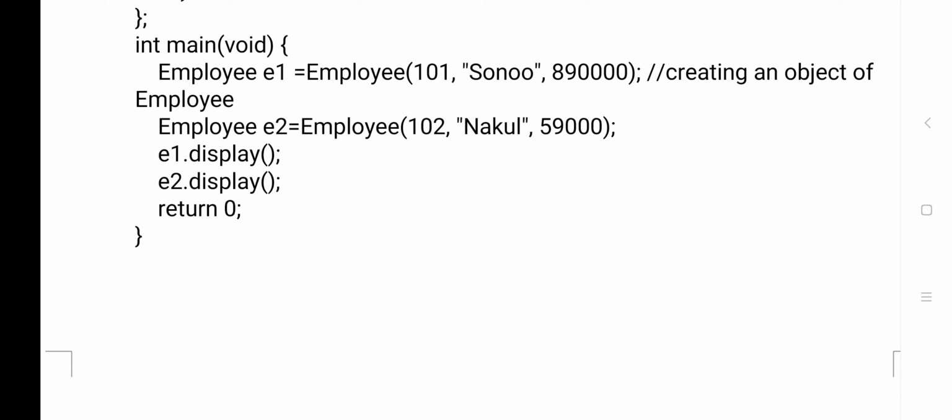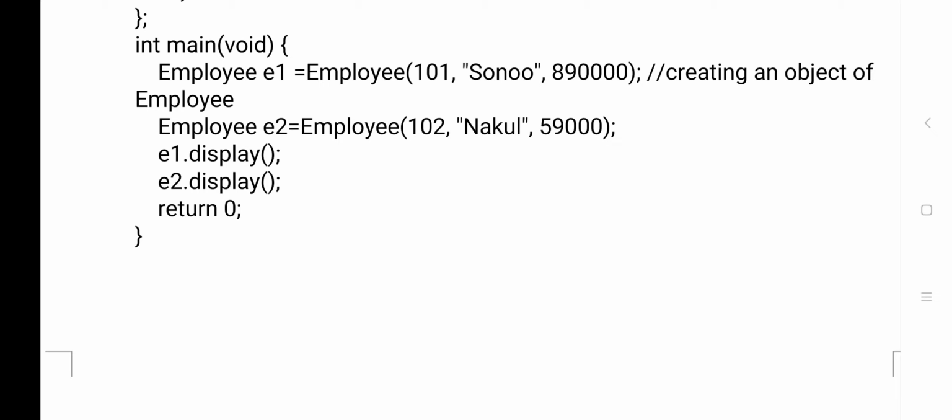In the bracket three values I have given: 101, Sonu, and 8,90,000. Those three are called parameters. At the time of constructor calling, we are supplying the values, because it is a parameterized constructor.